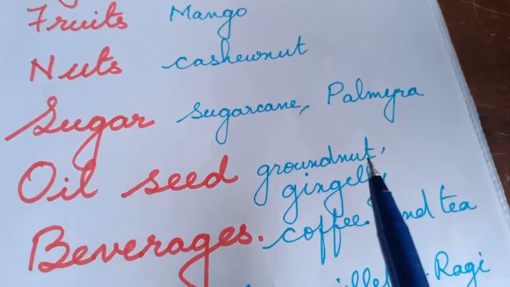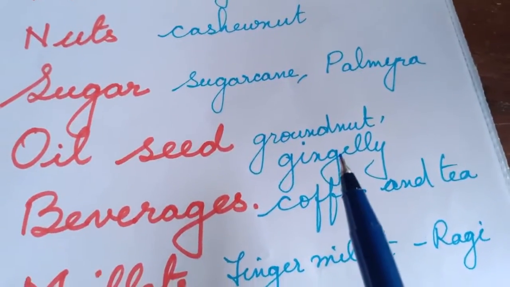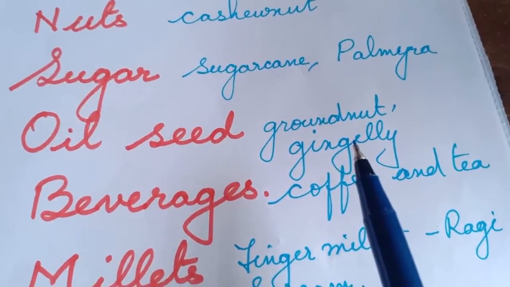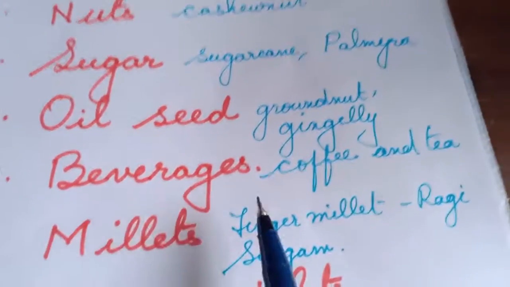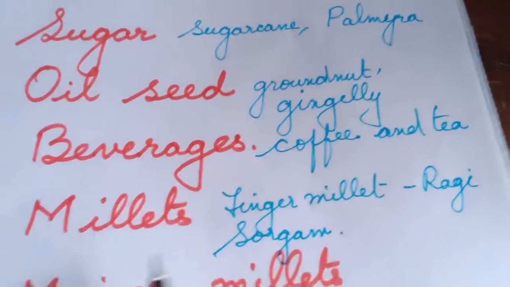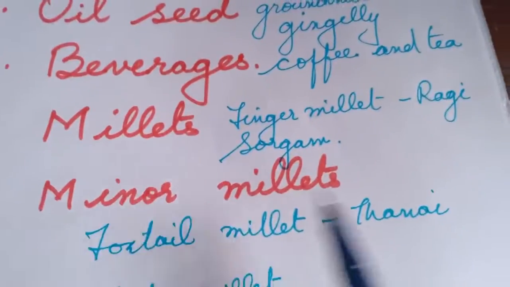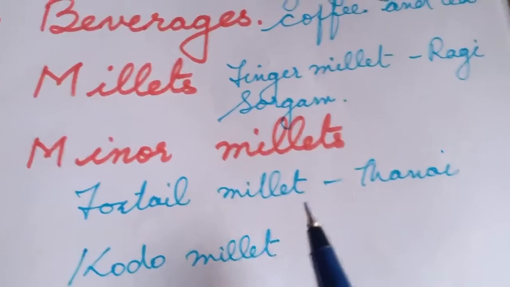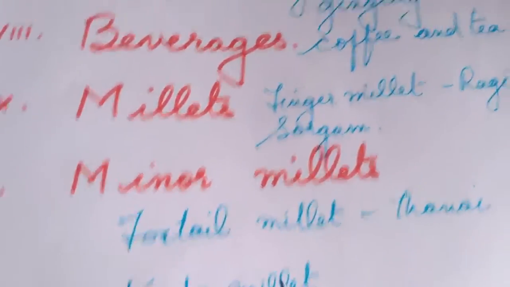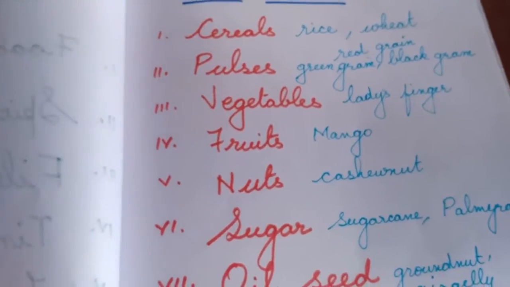In oil seeds, it's about groundnut, that is peanut, and sesame seeds, which produce groundnut oil and gingerly oil. In beverage, coffee and tea. The next one, millet, is about finger millet, ragi, and sorghum, and minor millet, foxtail millet, that is thinai, and kodu millet. So these are the various things which we'll be discussing in our lesson today.